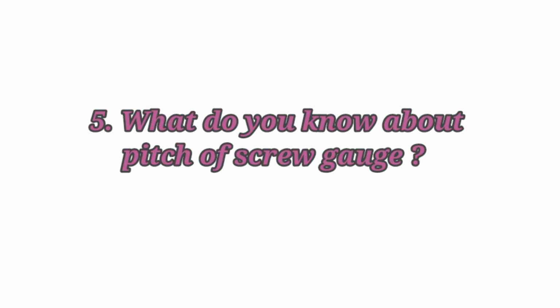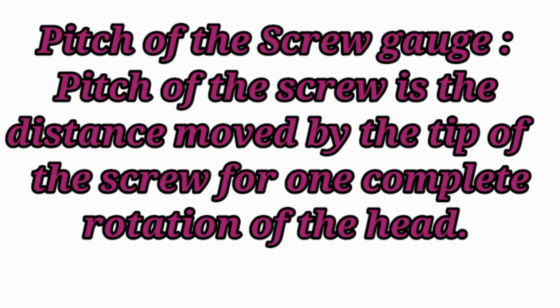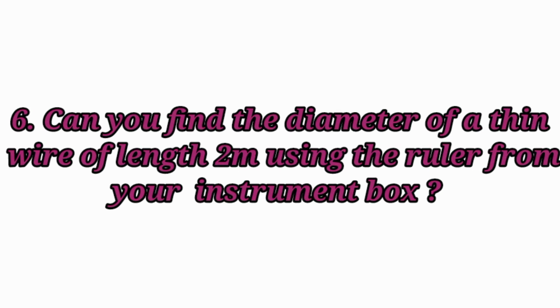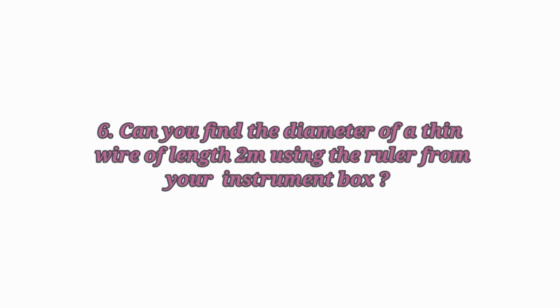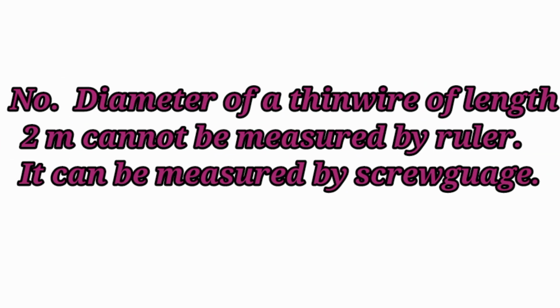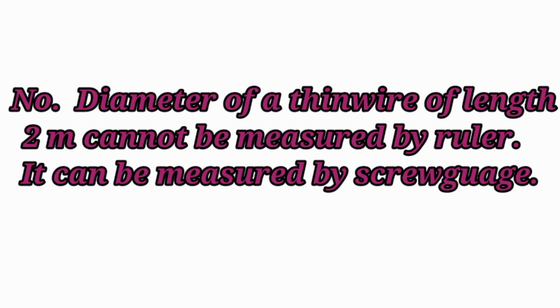Fifth question. What do you know about pitch of screw gauge? Answer. Pitch of the screw is the distance moved by the tip of the screw for one complete rotation of the head. Sixth question. Can you find the diameter of a thin wire of a length 2 meter using the ruler from your instrument box? Answer. No. Diameter of a thin wire of length 2 cm cannot be measured by ruler. It can be measured by screw gauge.